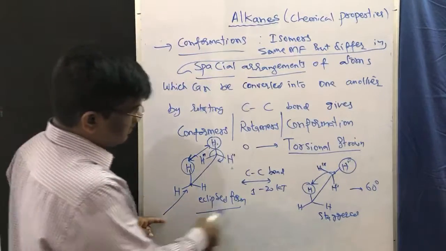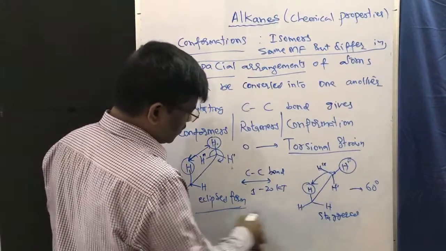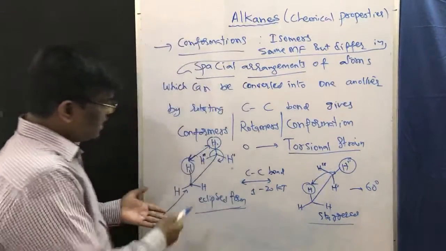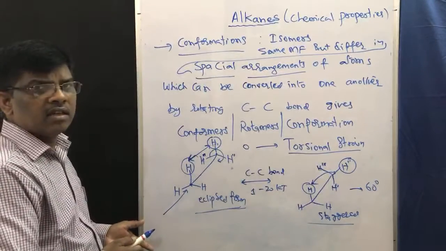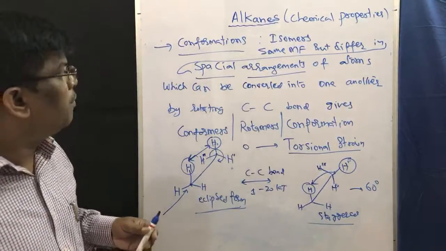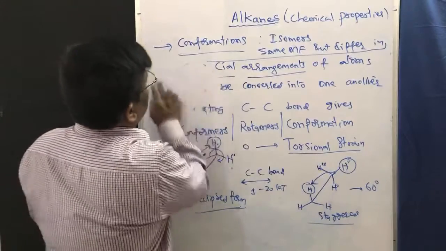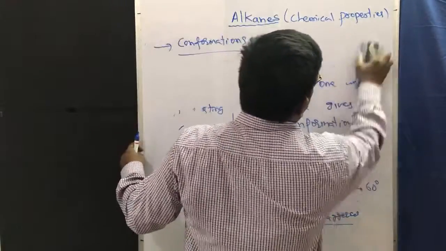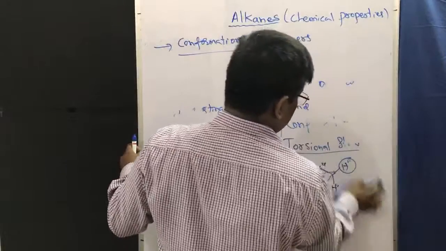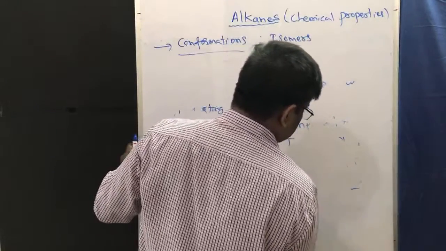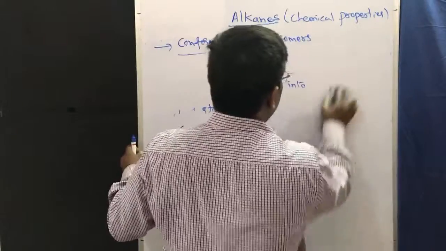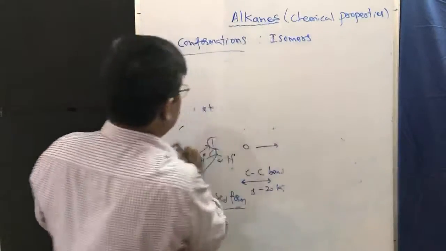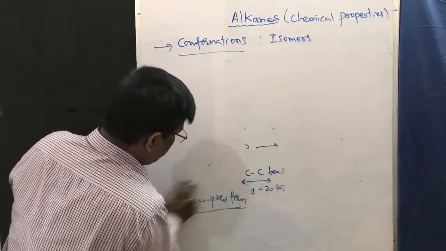So this is one conformation. It is known as the eclipsed form. This is the staggered form. Then is this the only way to write them? There are two main projections known. One is the Sawhorse projection, please write it down. The second one is the Newman projection.